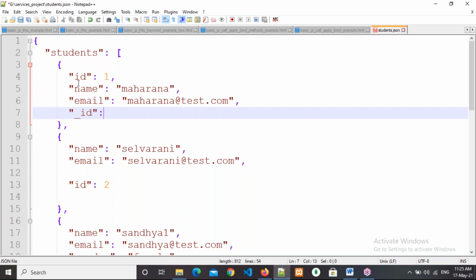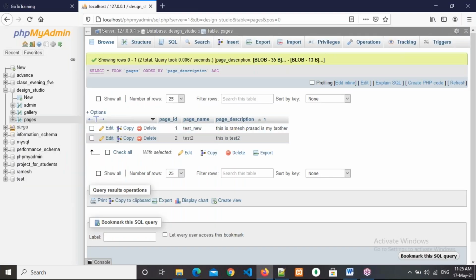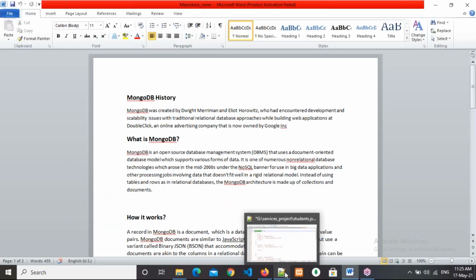But every collection, every document, see here, this is students here. What we need to call it is a collection. Collection is equivalent to table. If you observe here, what are these pages? Respond now. Tables. Like that. Here students is the collection.